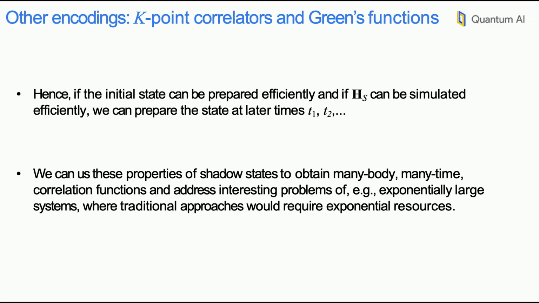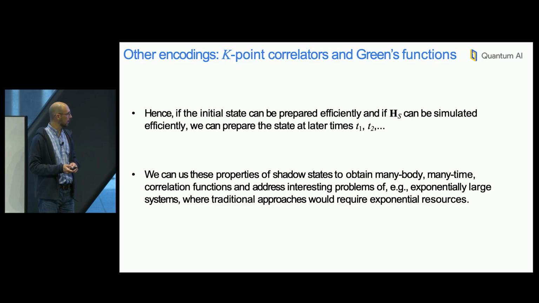Now we can make measurements on them, obtain information about these multi-time correlation functions, okay? And that would allow us to solve some interesting problems in physics. And again, this could apply to exponentially large systems of, for example, free Fermi models, free boson models, and so on, where traditional approaches could require exponential resources.